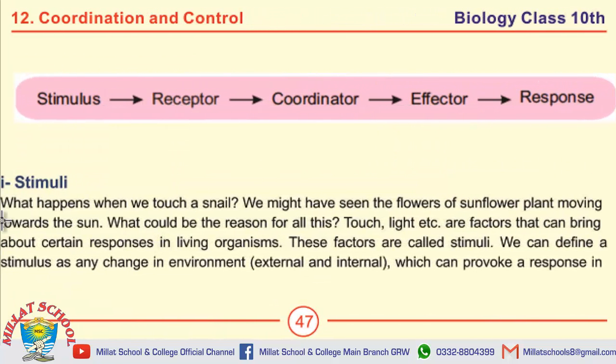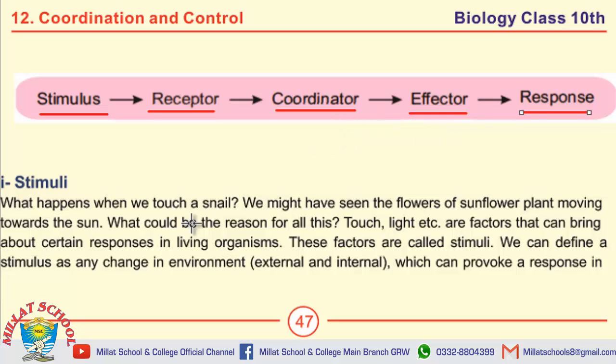The first question on this page is write 5 components of coordinated action, or write the major components of coordinated action. There are 5 major components of coordinated action. Number 1, stimulus. Number 2, receptor. Number 3, coordinator. Number 4, effector, and number 5 is the response. These are the major 5 components of coordinated action. We will explain these 5 major components one by one.